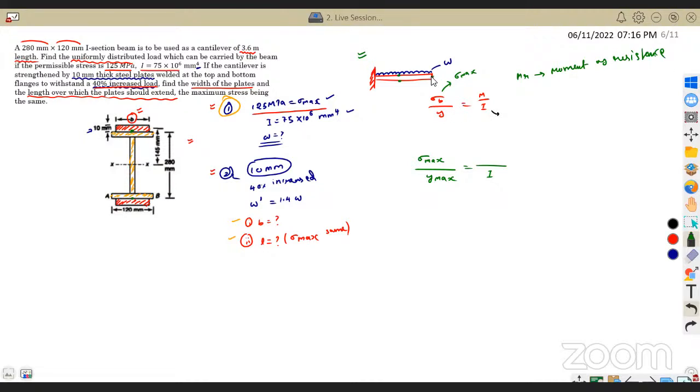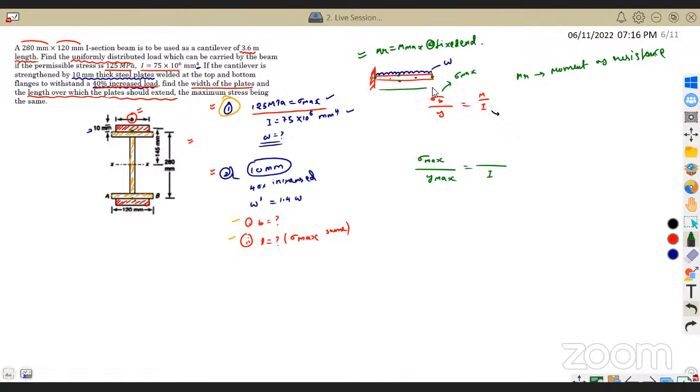What is the maximum bending moment this beam can withstand? See, if I take a point here, moment will be 0. Obviously, it is 0. If I take this point, there will be some moment. And where will I get maximum bending moment? At the fixed end. We all know this concept because we already studied SFD and BMD. I don't want to come back and discuss that. So maximum bending moment will occur here. So the maximum moment that the beam can resist is nothing but our M max, and that will occur at the fixed end.